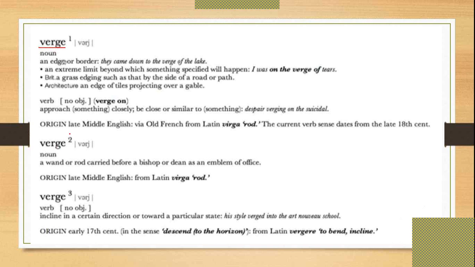This word verge has three versions. The first version is a noun. The second version is also a noun. And the third version is a verb. So you can use this word either as a noun, as a second noun, or as a verb.